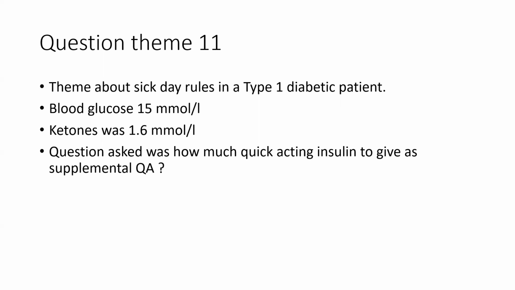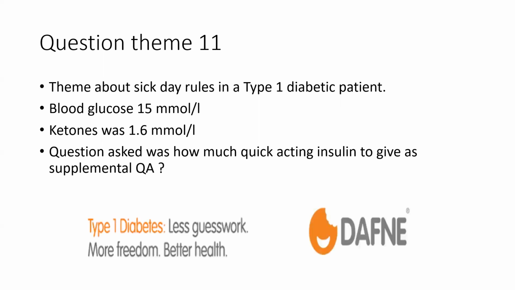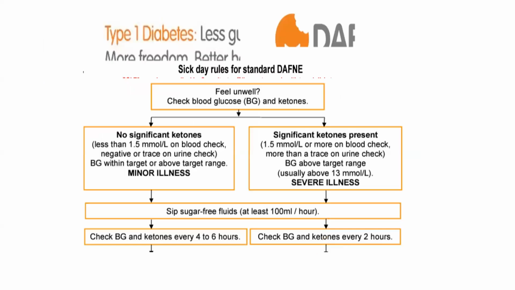In terms of guidelines, Daphne, or the diet adjusted for normal eating, is the one which applies to be able to solve this question. And we'll look at the sick day rules surrounding the type 1 diabetic patient. So these are the sick day rules for a standard Daphne patient. We'll also be looking at an insulin pump patient in the next slide, but this is based on the question, where the patient was a type 1 diabetic patient on basal bolus insulin. So this is a standard Daphne patient.